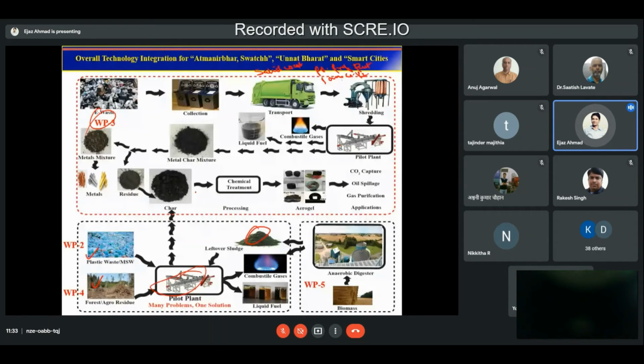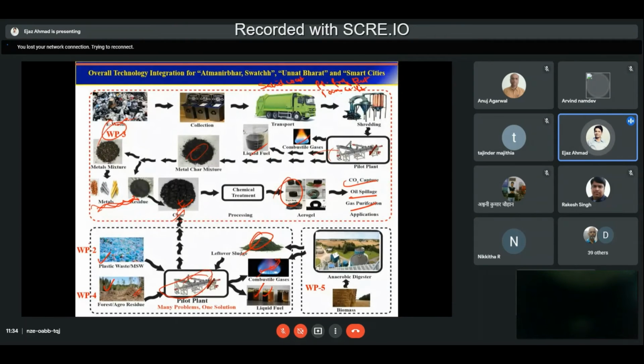These combustible gases can be used for power generation. Char can also be used for power generation. You take leftover sludge, or you take e-waste. E-waste, you can convert in this reactor. You get combustible gas, liquid fuel, and a metal-char mixture. You separate the metal from the char. I hope I have already told you. And then you have char. You can use this to make aerogel, for fuel capture, oil spillage, gas purification, etc. So you can see here that there is not a single urban or rural solid waste that cannot be covered in this reactor.